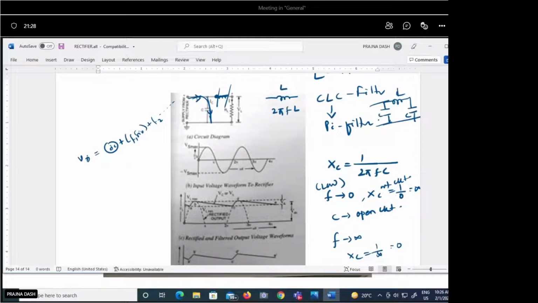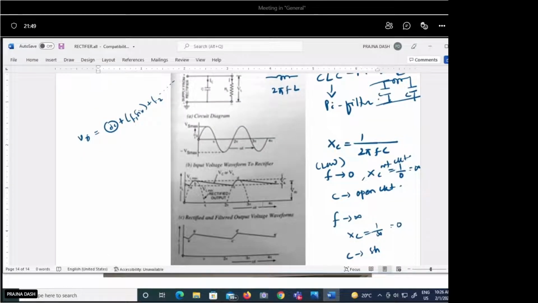Which filter are we using? Earlier in the lab, all the filter analyses were there, but now in the revised syllabus only the capacitor filter is there. In the capacitor filter, let us observe the waveform, how the capacitor is allowing or not allowing. Let us analyze it in your waveform. In the waveform we can see the concept, which we have discussed a little bit in the lab.